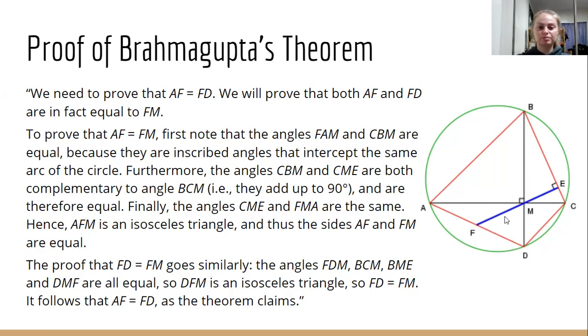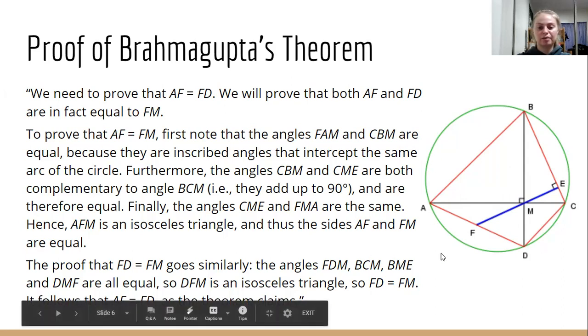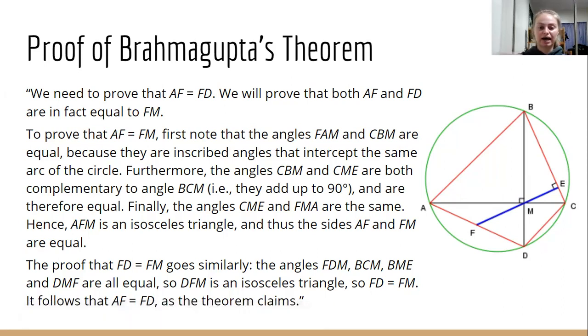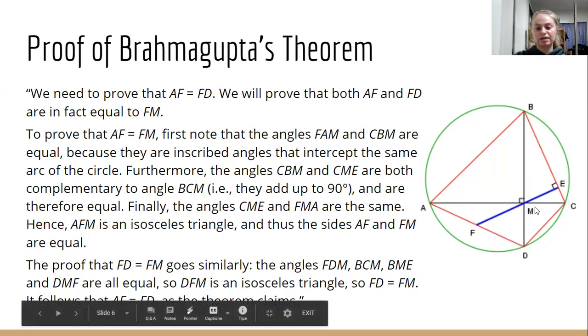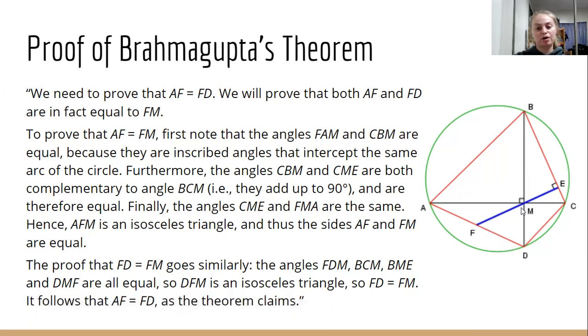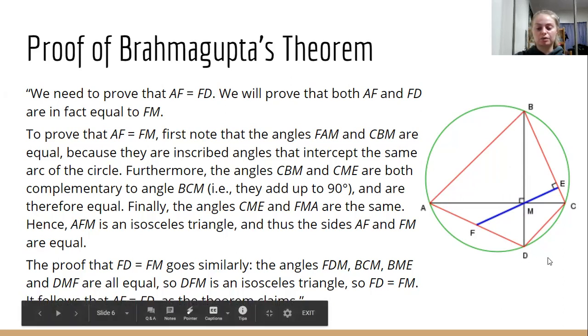And so again, by the same reasoning as above, we can see that FDM, BCM, BME, and DMF are all equal. So we have that DFM is an isosceles triangle. And then from that, we can see that FD and FM are equal. And so from that, it follows that AF and FD are equal as the theorem claims.